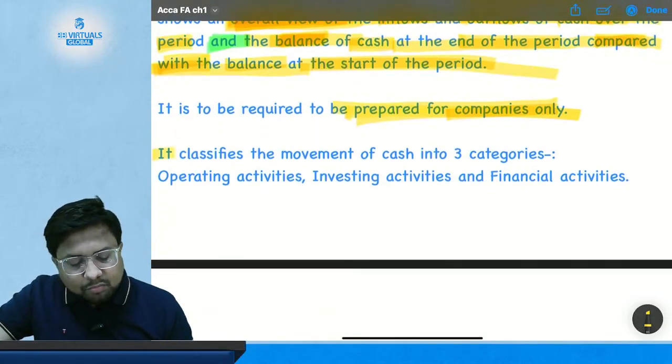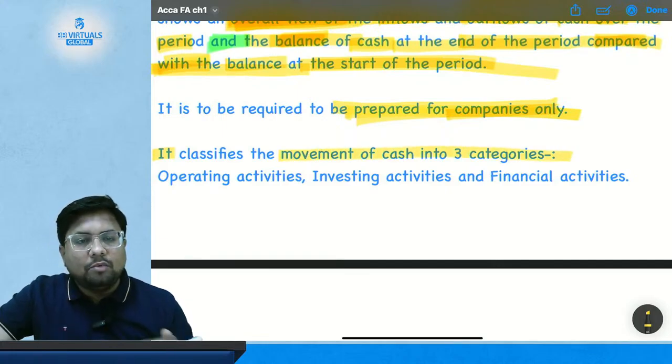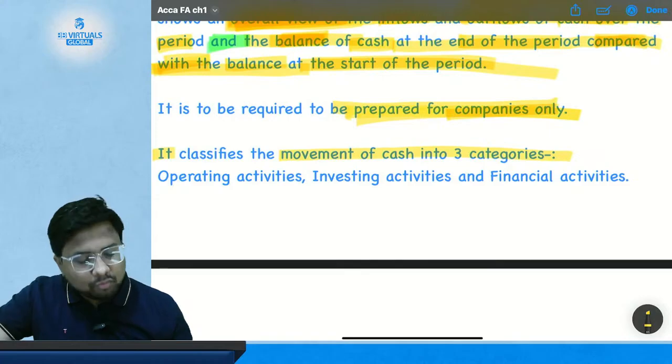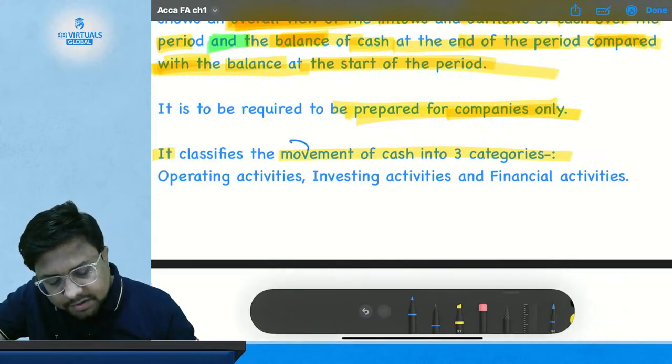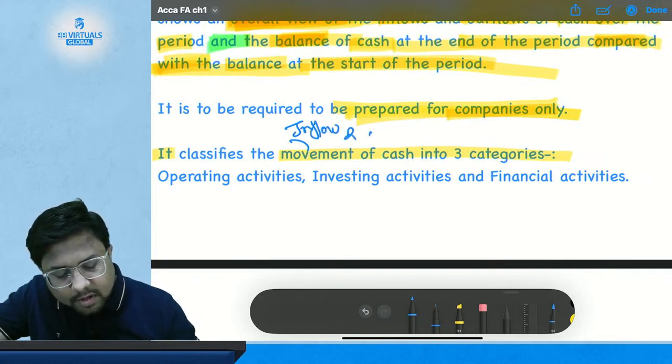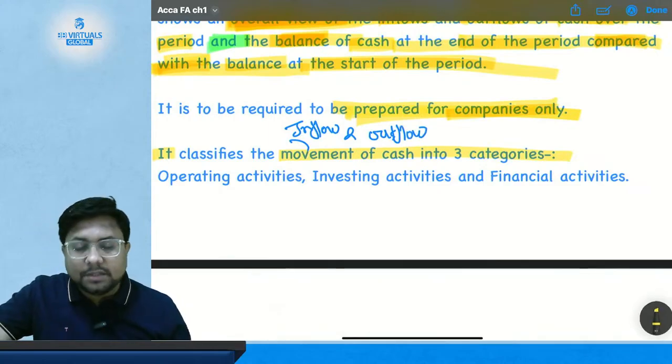It classifies the movement of cash. Movement means inflow and outflow. It classifies the movement of cash into three categories. What are these categories?